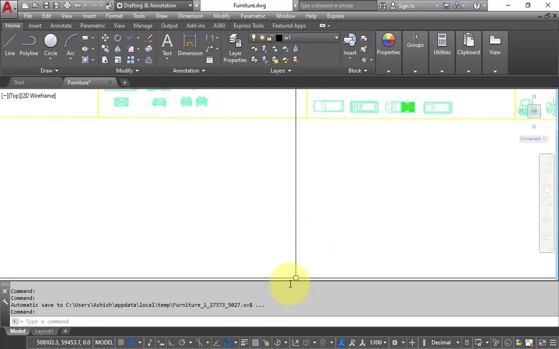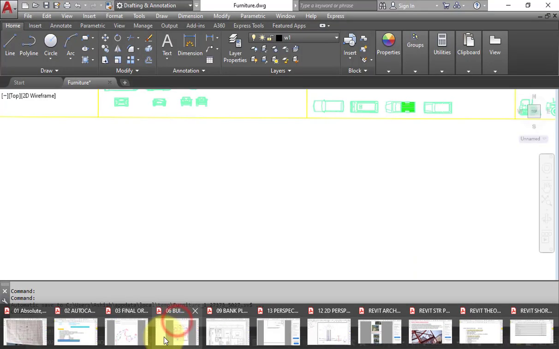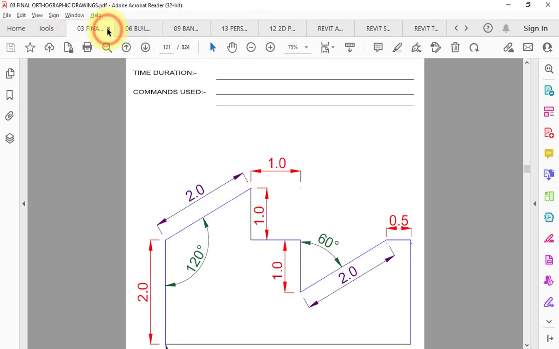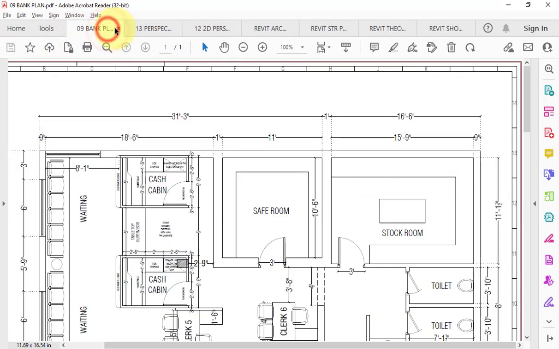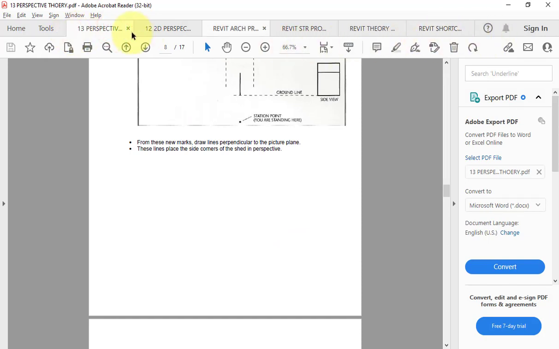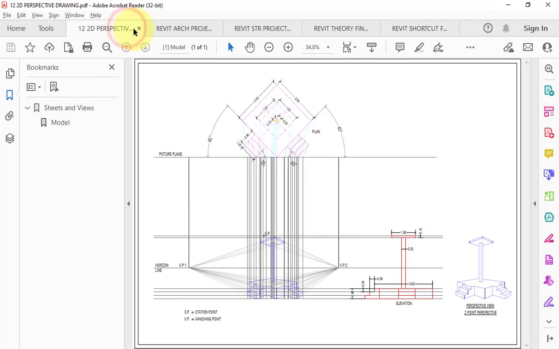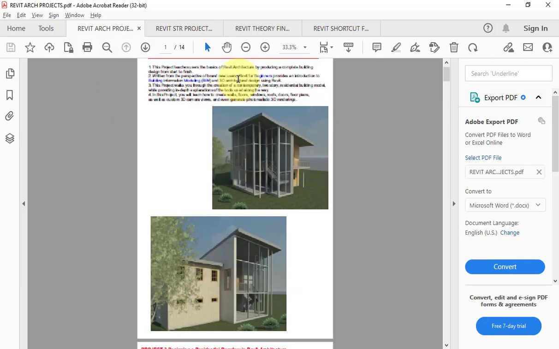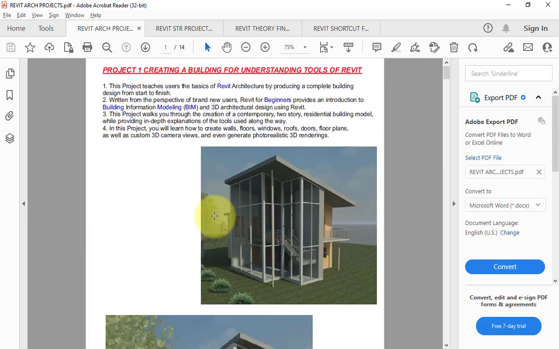I have not limited my course only up to this, because I'm very excited to share all the knowledge with you, right? So let me close topic by topic. Yes. Now, after completion of AutoCAD, your journey will start with the Revit Architecture software.